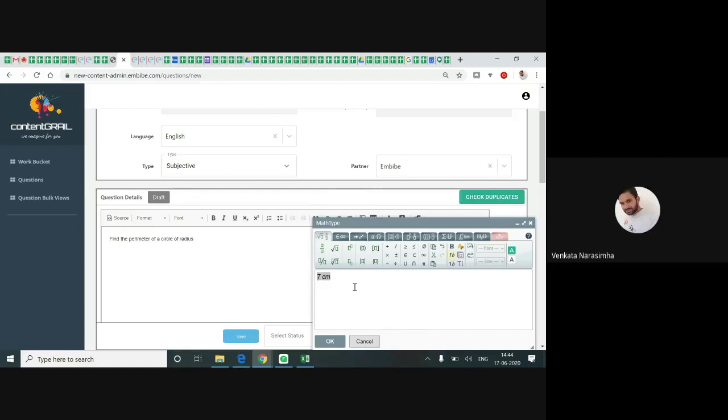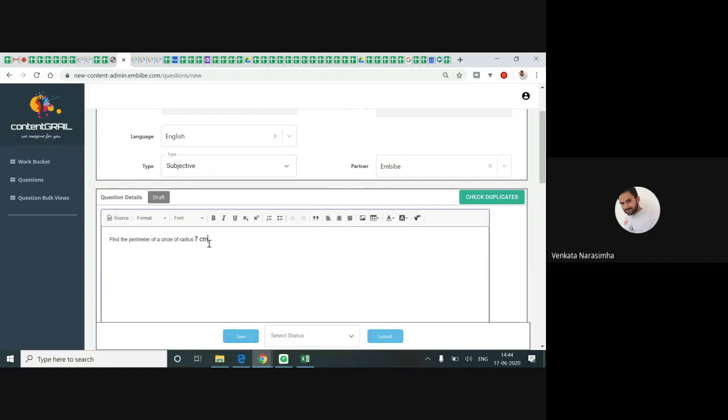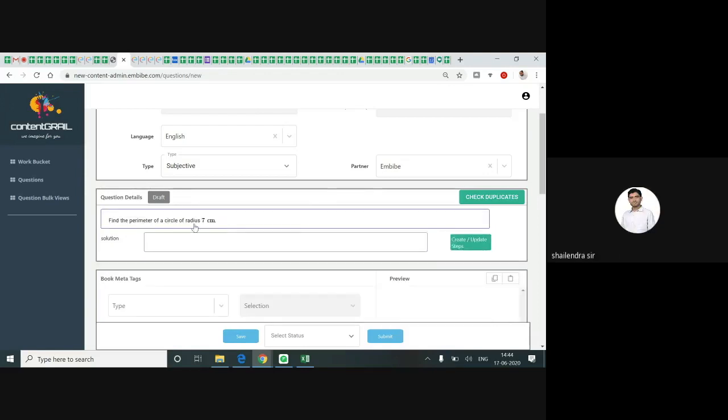Yes, sir. It is in italic now, and I'm making it non-italic. It should be non-italic, so it appears like this. And follow proper grammar. The sentence should start with a capital letter, and in the end you need to put a full stop. This is the question.